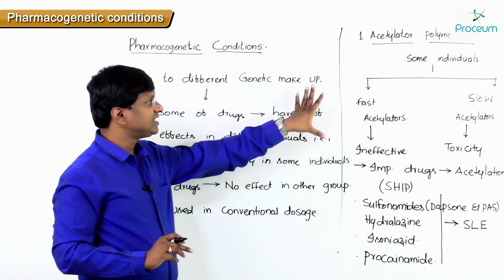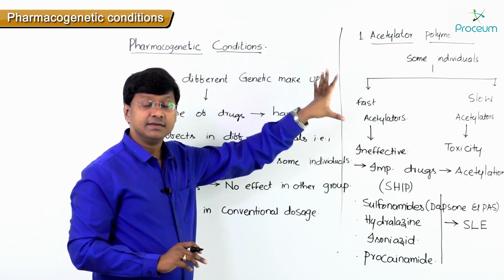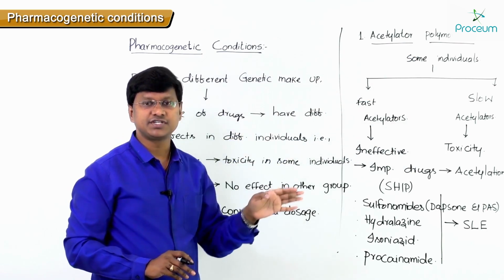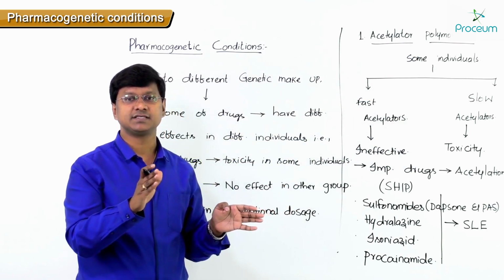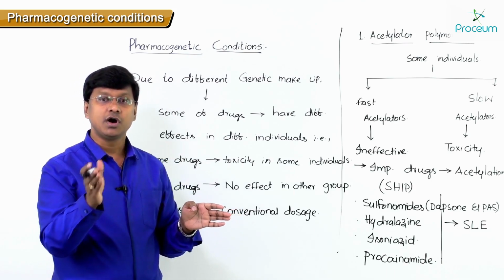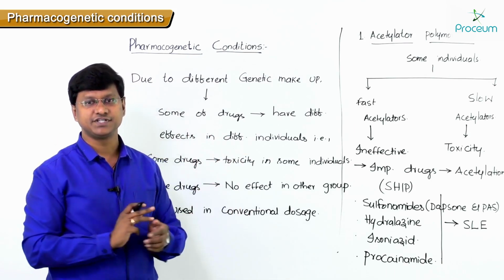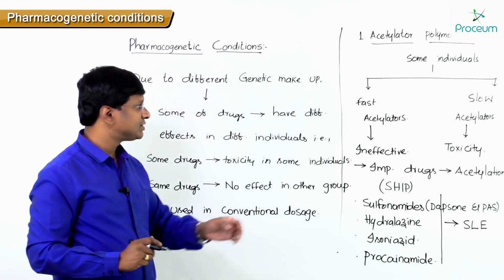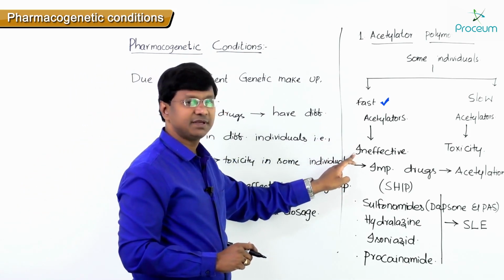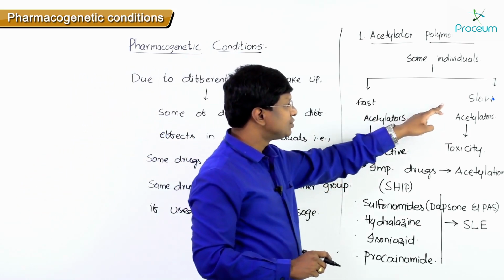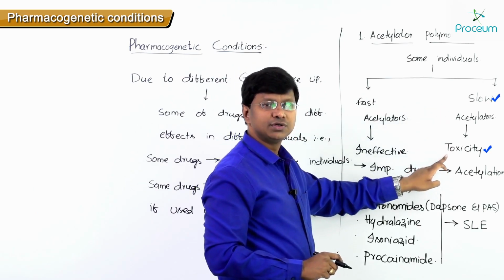So this is one of the genetic makeups which explains the different action of the same drugs with different genetic makeup. In those individuals who are fast acetylators, the drugs may be ineffective, and in those who are slow acetylators, the drug may show toxicity.